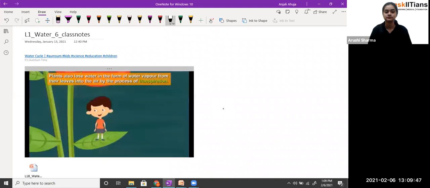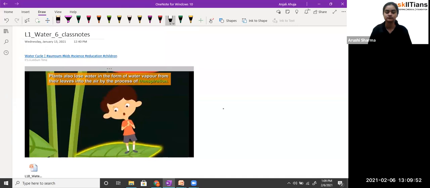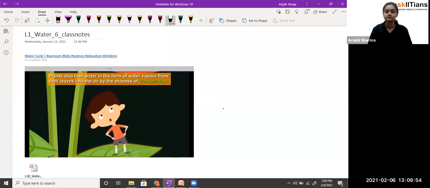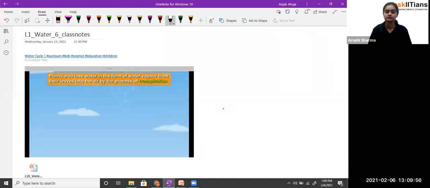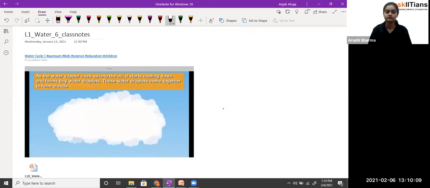Plants also lose water in the form of water vapor from their leaves into the air by the process of transpiration. As the water vapor rises up into the air, it starts cooling down and forms tiny water droplets. These water droplets come together to form clouds.